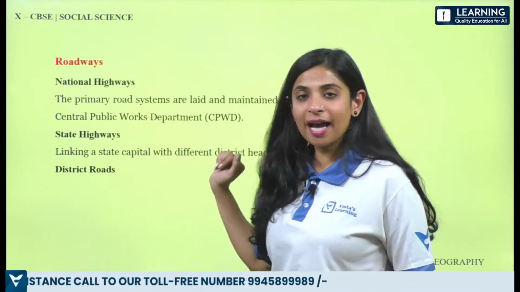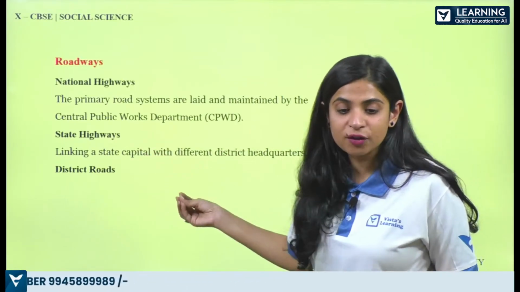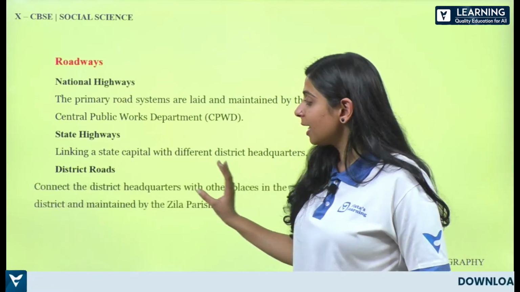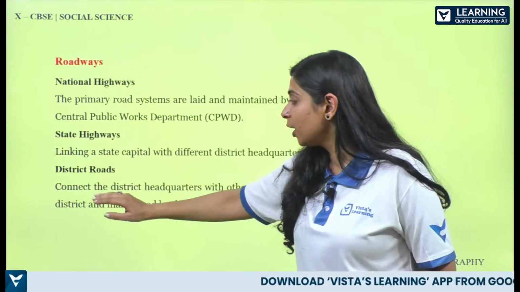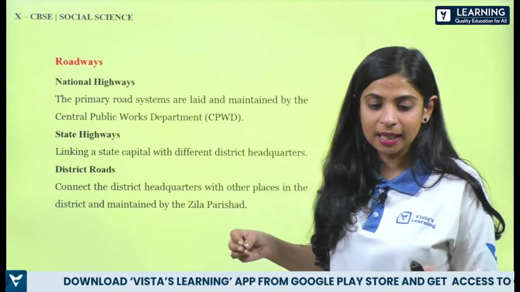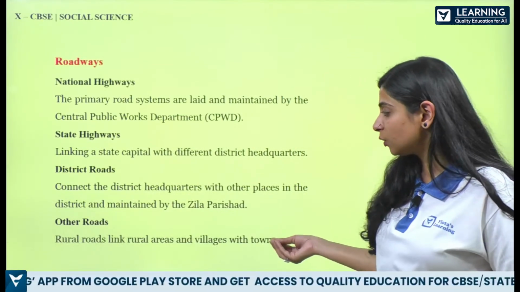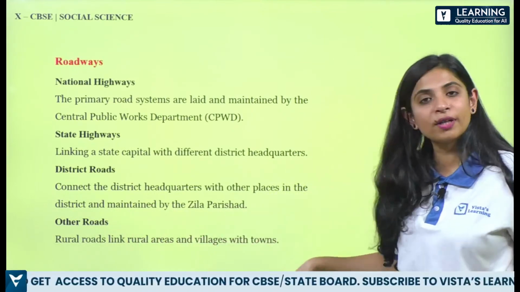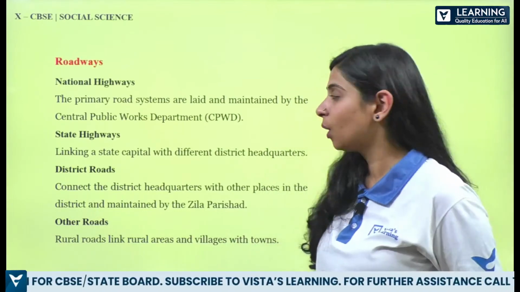Then we have state highways, which link a state capital with the different district headquarters. Then we have district roads. So national highway, state and district, all right. District roads connect the district headquarters with other places in the district, and they are maintained by the Zilla Parishad. Then we have other roads, which are the rural roads linking rural areas with the village or towns, the inner roads which you have seen, and they are not that developed, all right.